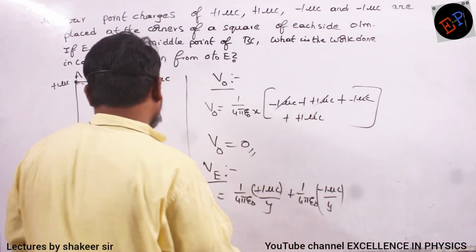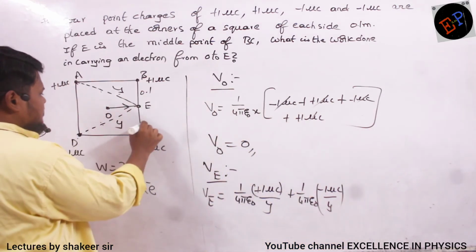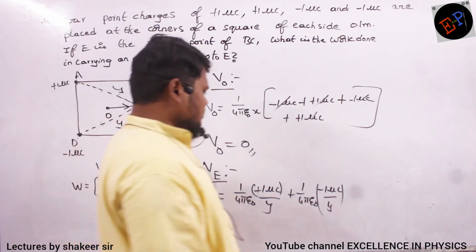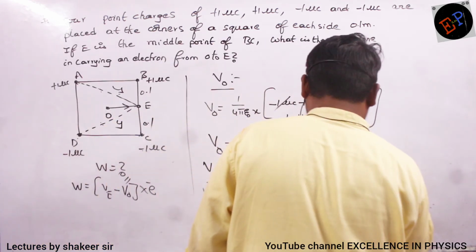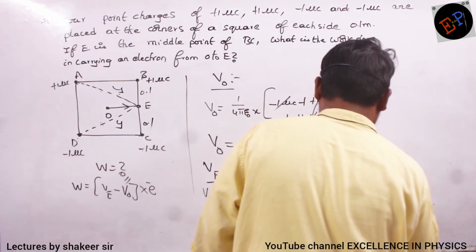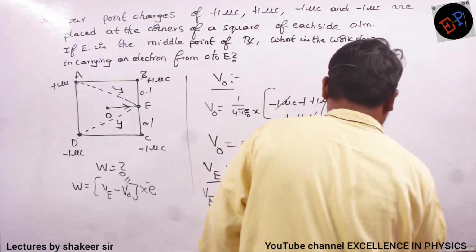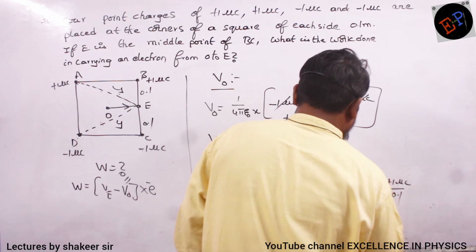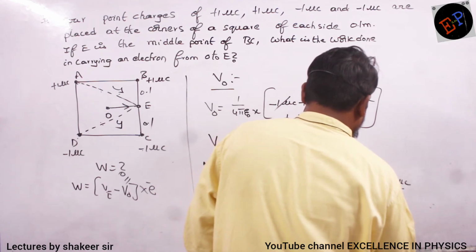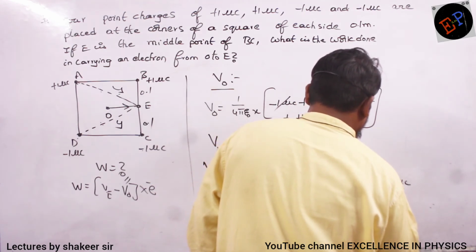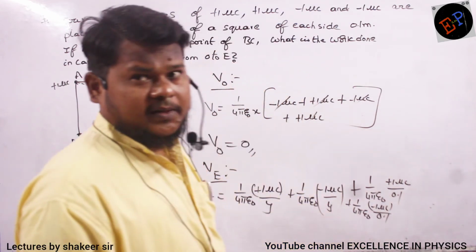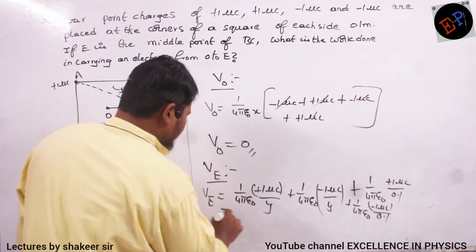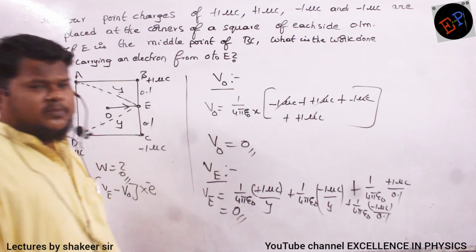And if I call this distance 0.1, this distance 0.1, the potential due to B will be again 1 by 4 pi epsilon naught plus 1 microcoulomb divided by 0.1, plus 1 by 4 pi epsilon naught minus 1 microcoulomb divided by 0.1. If I do this total calculation, again the potential at E will be 0.